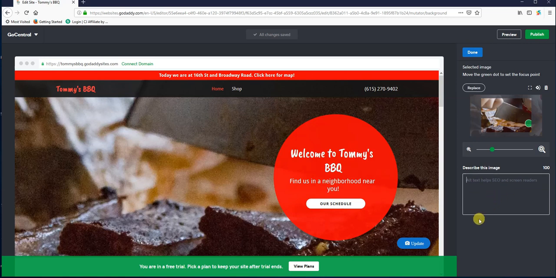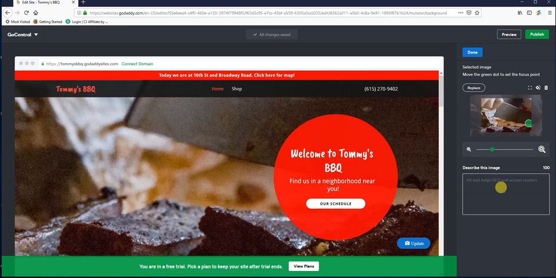Describe this image, alt text. This is for SEO purposes, so this is what helps you with Google, your search engine optimization, to get your rankings up. So whatever you put in there should be a description of that image. Not a long description, just a short description. Maybe 1 or 2 words just to explain what it is. The reason behind that is Google is a robot. It does not have human eyes. It cannot decipher what is in an image. So by you putting that text in there, it's helping Google understand what's in this image.